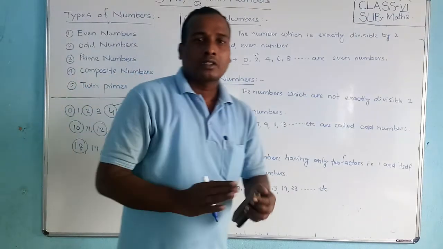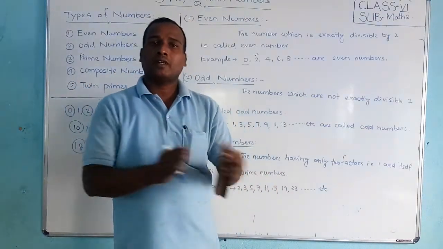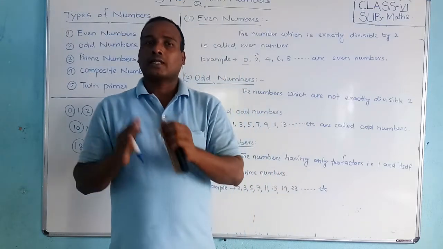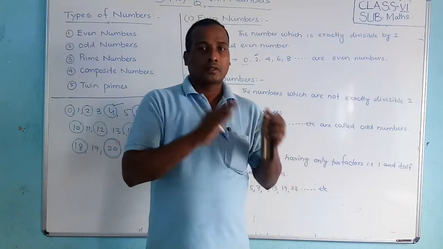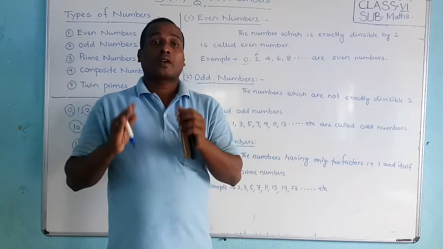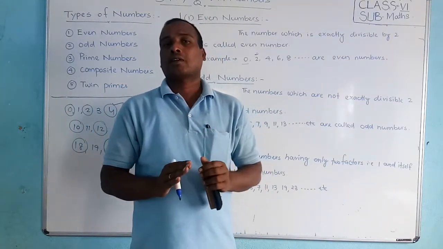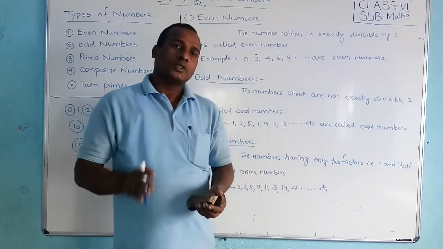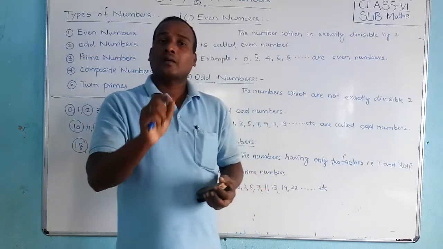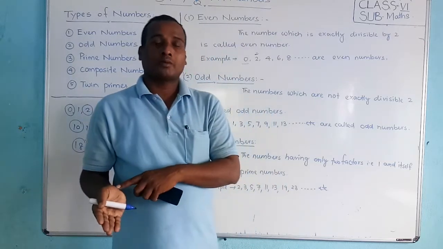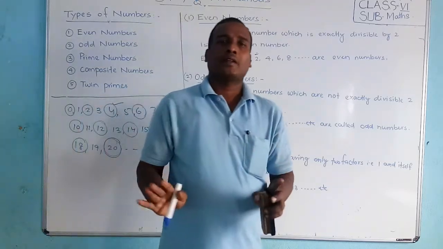Are you clear? Can you distinguish between even number and odd number? The number which is divisible by 2 is called an even number. The numbers which are not exactly divisible by 2 are called odd numbers. Okay, students? So compulsory, a number is either even or otherwise it will be odd. Even or odd, anyway.